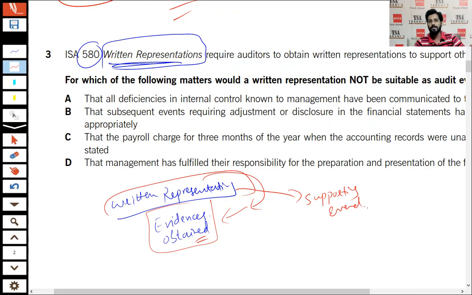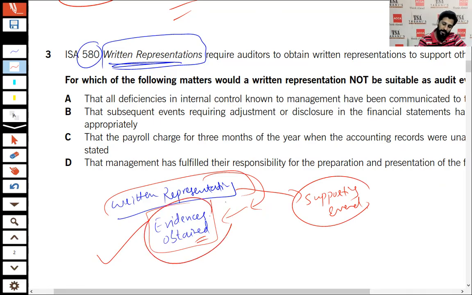How? For example, I'm the client entity and you people are the auditor. There are a few misstatements which I had not corrected, and collectively they become material. If I had corrected those misstatements, you have the evidences and you have to seek my written statement from the management, that management is endorsing that I have corrected the uncorrected misstatements, right?